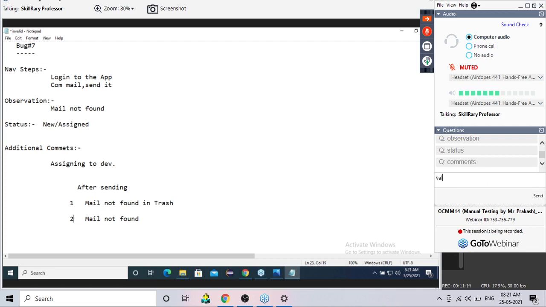Okay, good. Many people are saying valid also. You are great people. Whoever is saying valid, right? First one I'm asking, why are you talking about the second one? Is the first one valid or not? Simple question I'm asking, that's all. Mail not found in trash after sending. Valid or invalid?